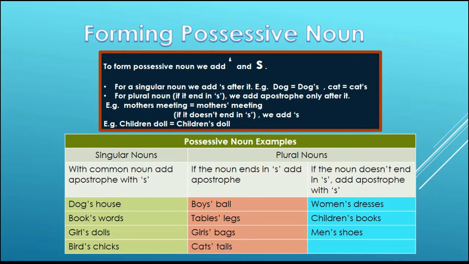Here the examples are women, children, men. All three of these nouns are plural, but they do not have an s at the end. So we have added an apostrophe and s to them, making them possessive nouns like women's dresses, children's books, men's shoes.